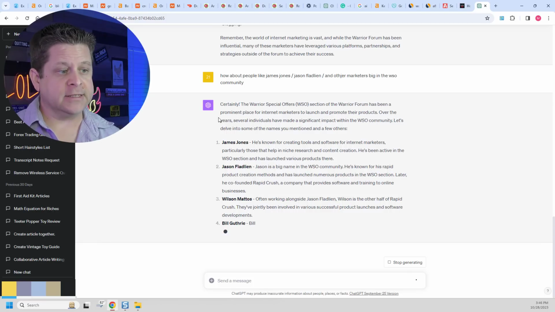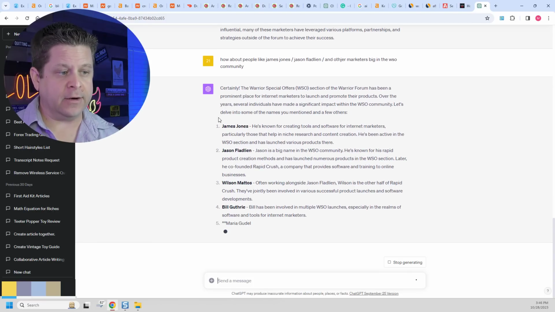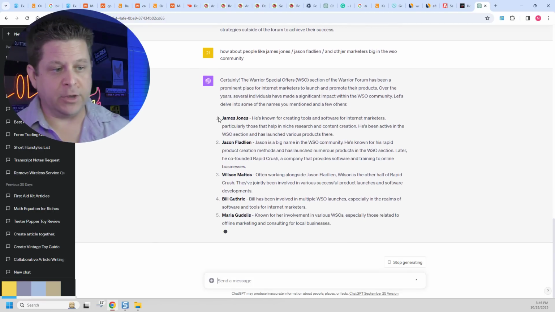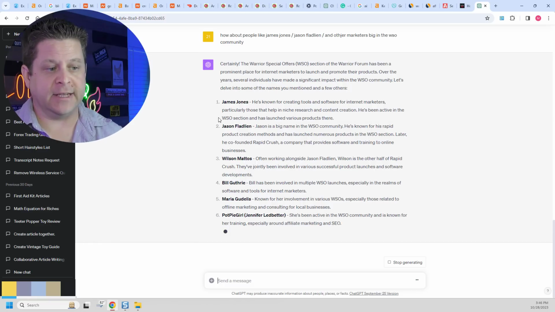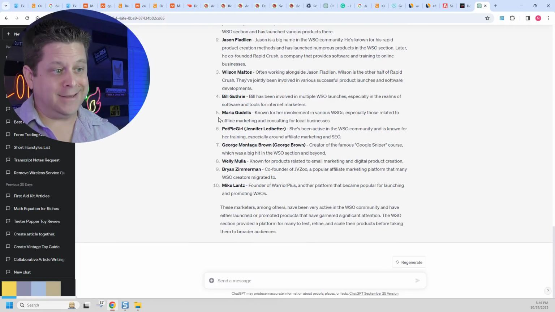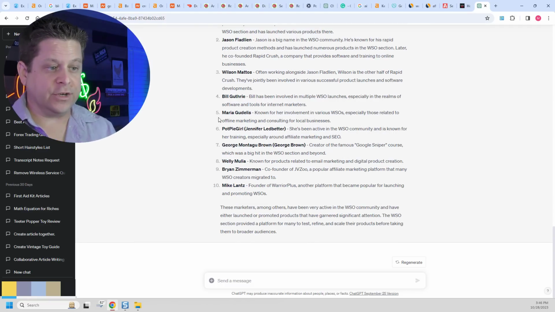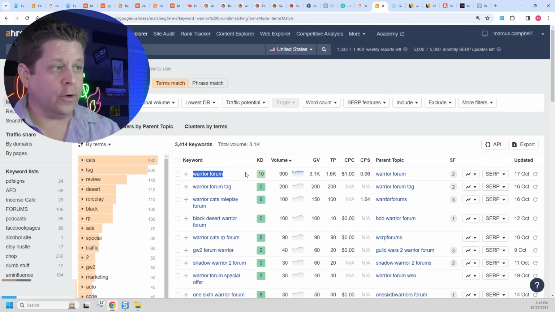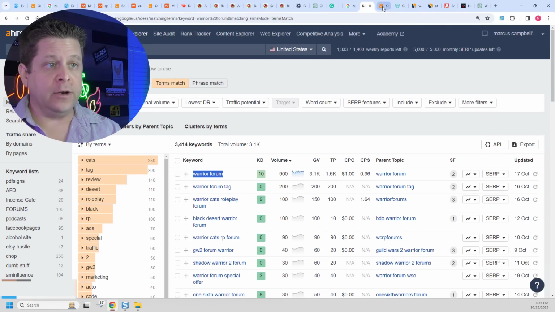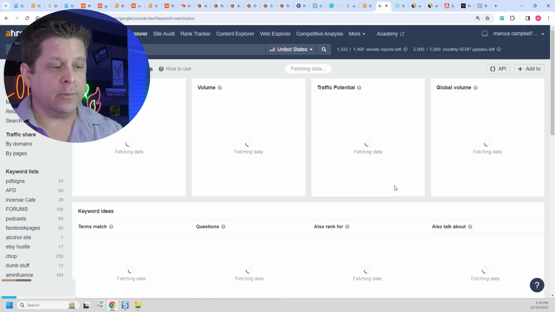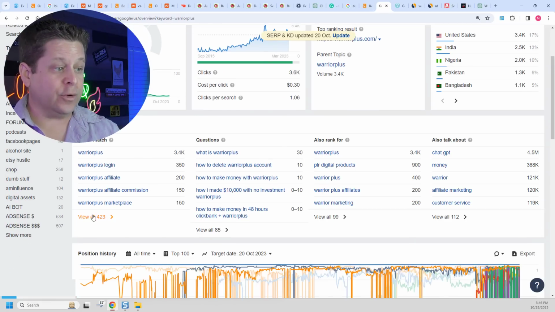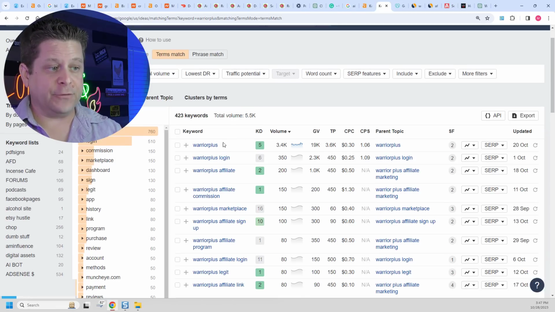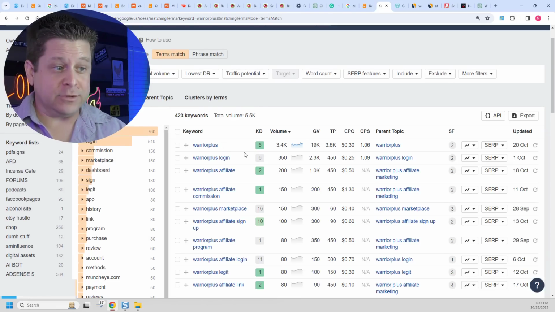And here we can see it's listing out several other people here talking about the different WSO launches and different things like that. And then we can even see number 10 is the guy who started Warrior Plus. So we're going to get a lot of different things here. And what's going to happen is we're going to be able to piggyback this on different keywords. As you can see here, we have Warrior Forum. But if we were to go open up a new keyword tab here, type in Warrior Plus, now we're going to see that there's over 3,400 different results for the word Warrior Plus, which is interesting.